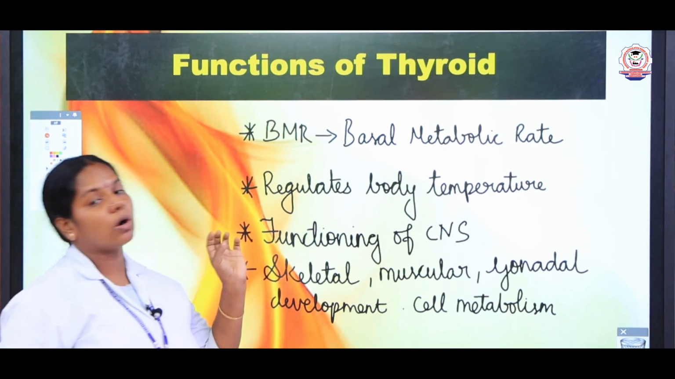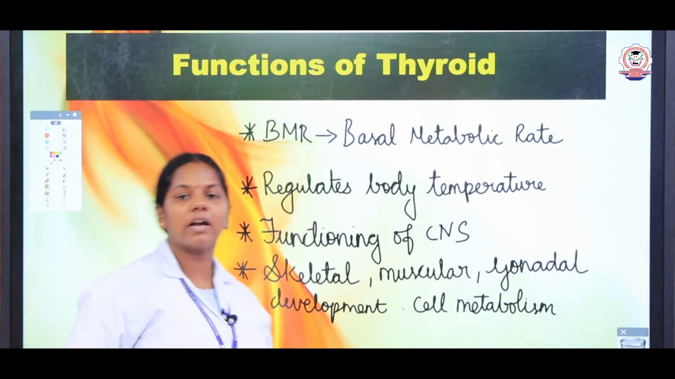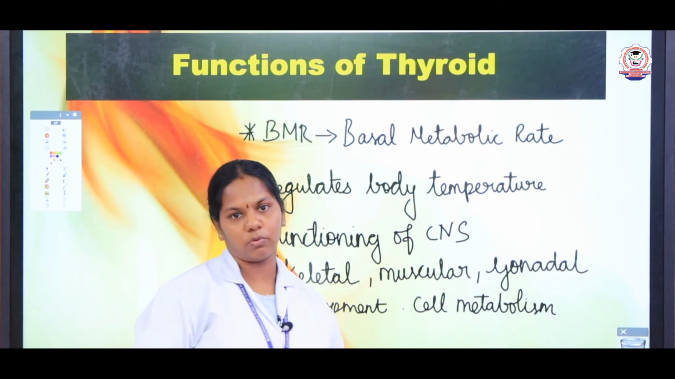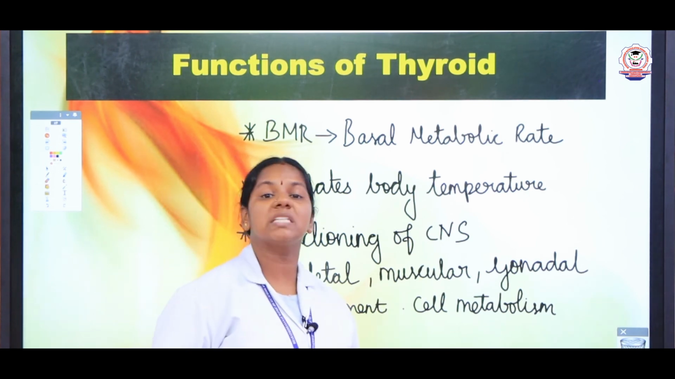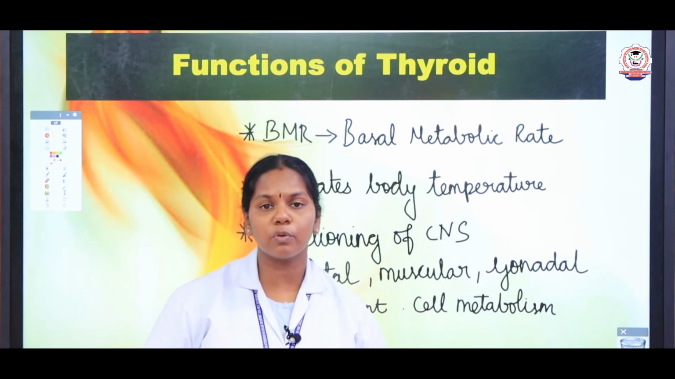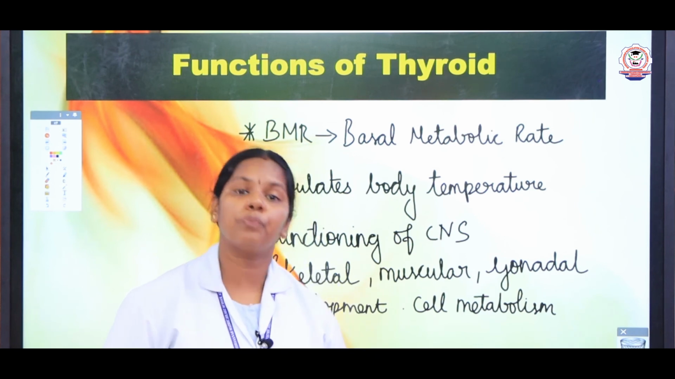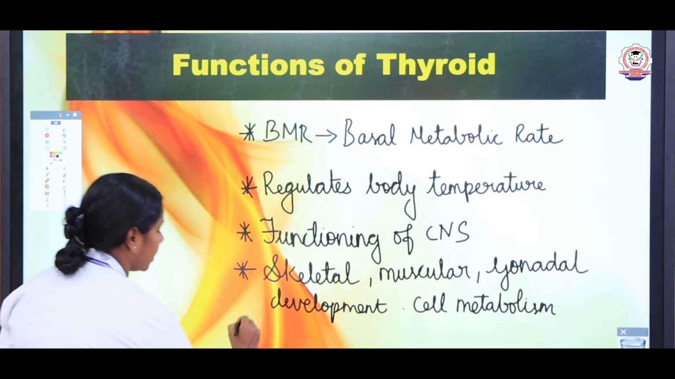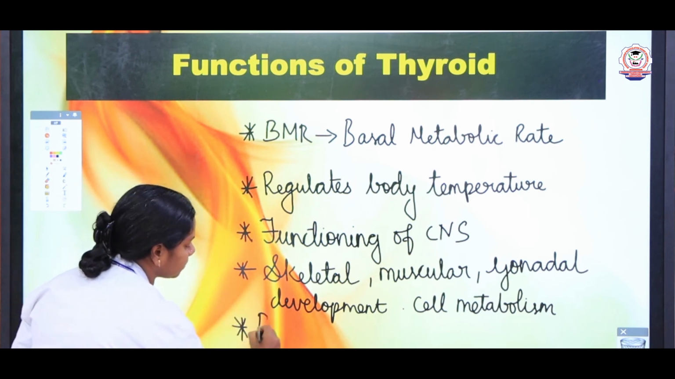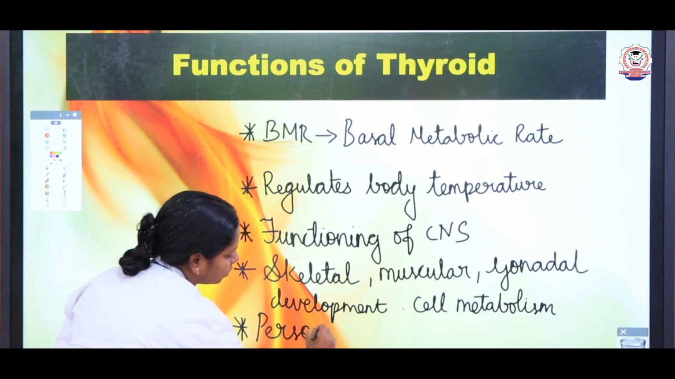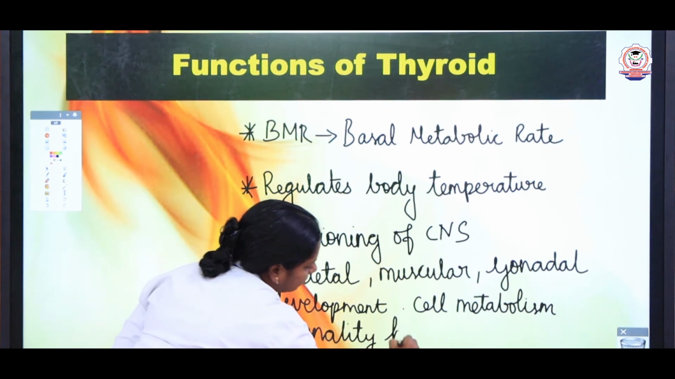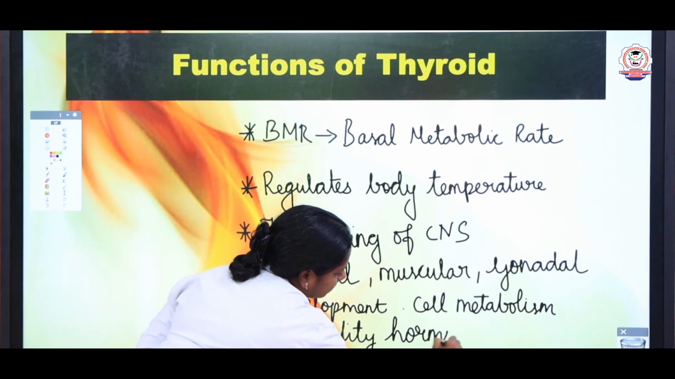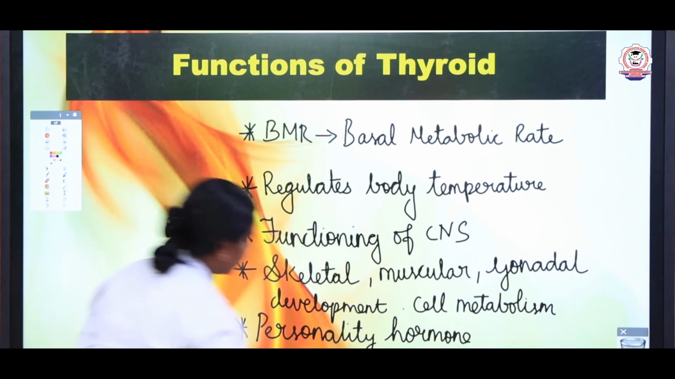One more common name they use for this thyroid hormone is personality hormone. When there is an imbalance in the thyroid hormones, you can see the persons become very obese. What do you mean by obese? Becoming very fat, right? When this hormone is deficient, it affects the personality. So it is also called a personality hormone.